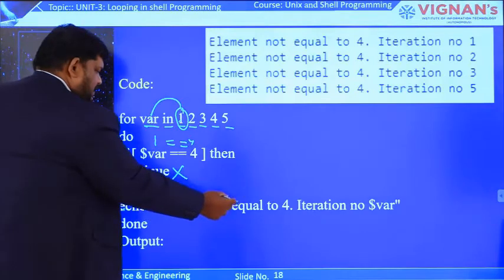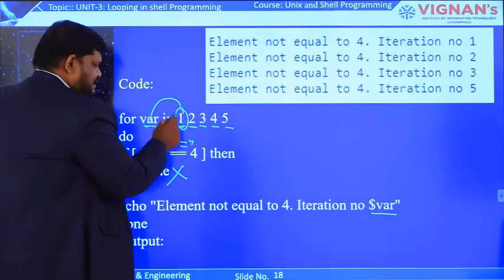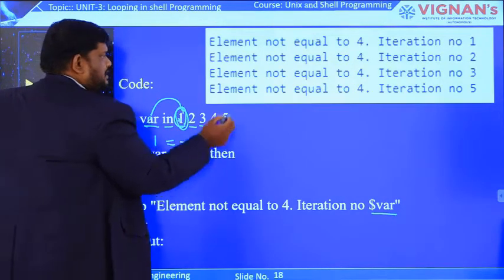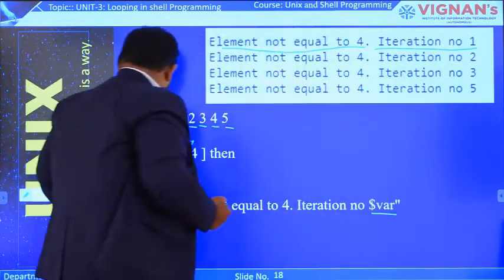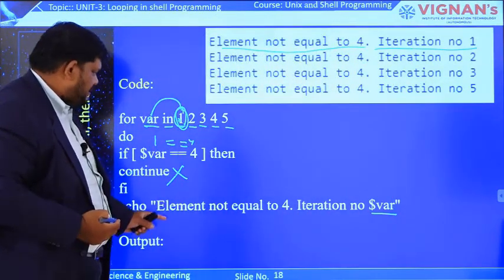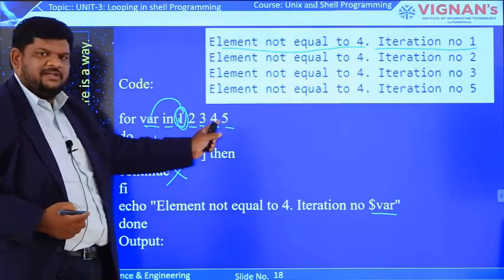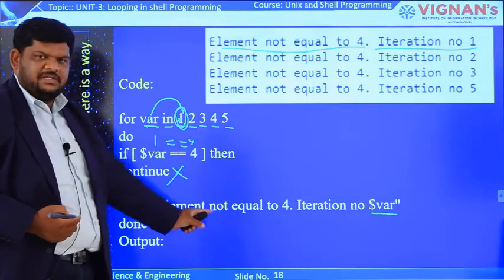After that, this echo statement will print: elements not equal to 4, so iteration number var. We know that var contains the value 1, so the output is iteration number 1. How many iterations will run depends on the number of items in the variable list. Here there are 5 items, so there are 5 iterations.